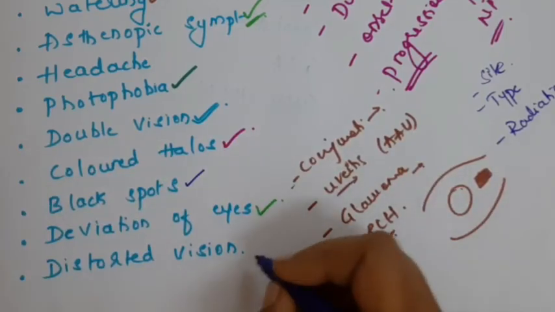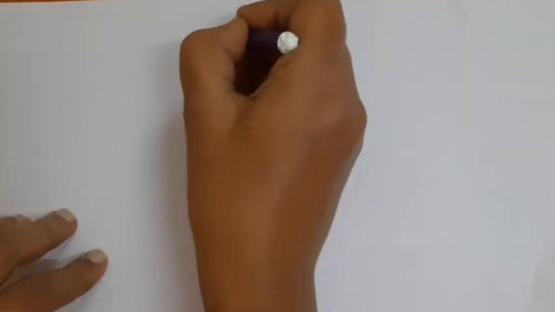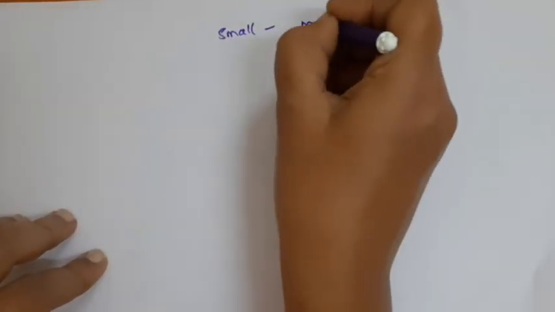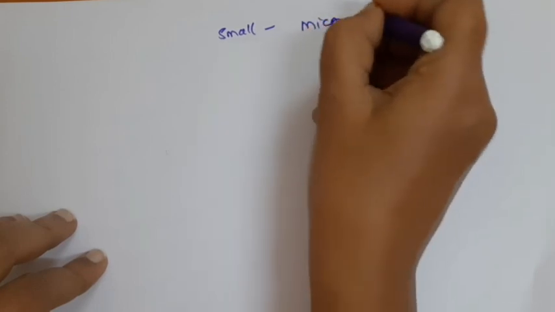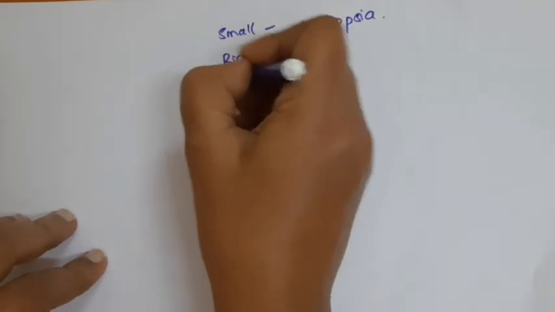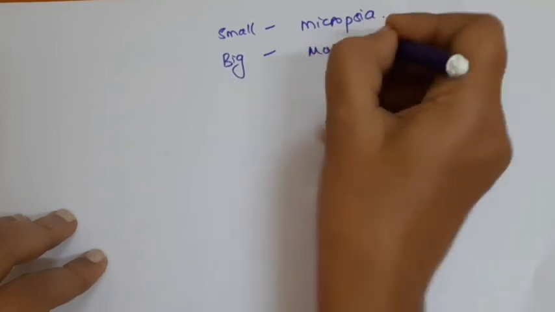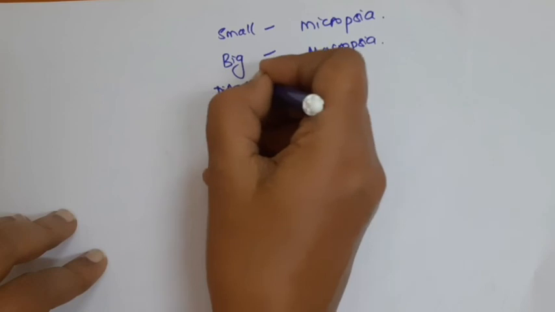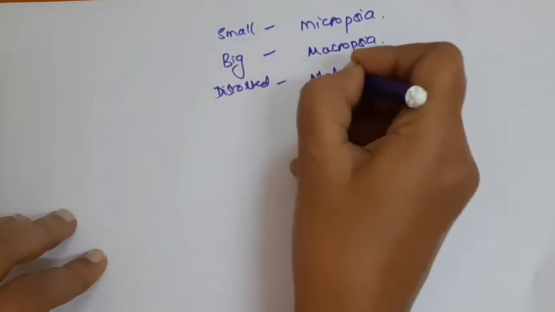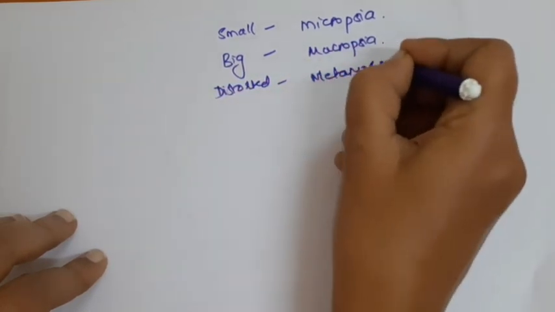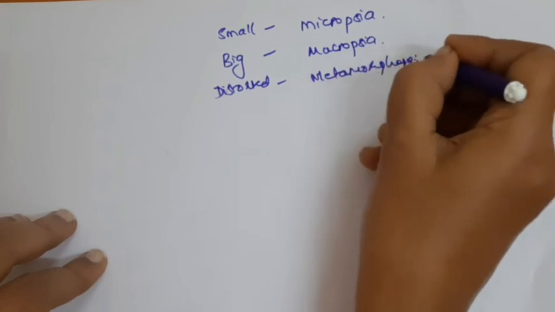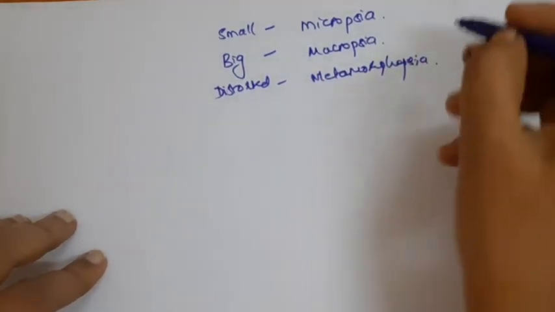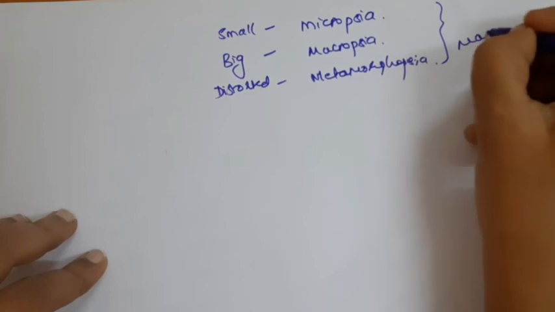Coming to the last symptom, that is distorted vision. What is distorted vision? Either the image is seen as small, which is called micropsia, or it can be seen as bigger, which is called macropsia, or it can be distorted, which is called metamorphopsia. Usually these symptoms are secondary to macular pathology.